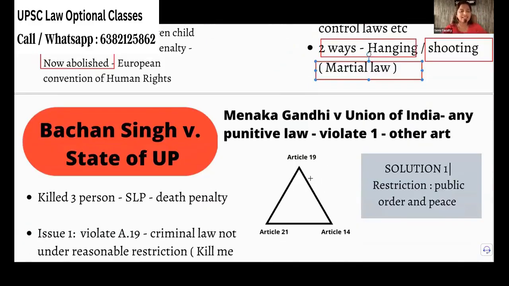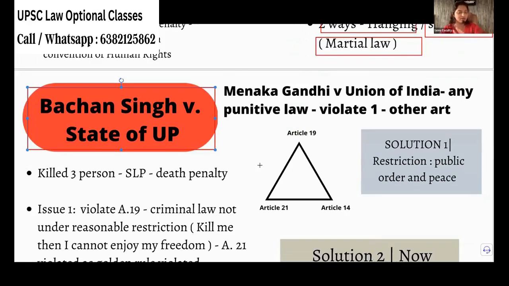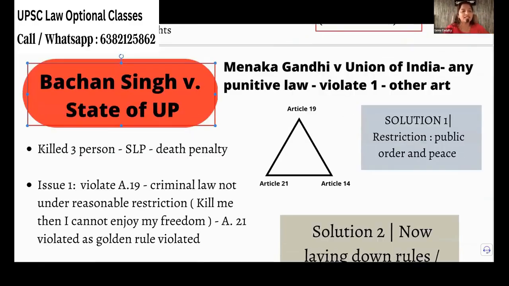Now, what is the legality of the death penalty? We have 2 important cases. First important case is Bachchan Singh versus State of UP. This Bachchan Singh story I will tell you. You would have heard about this case law, but I'll tell you the facts. He has killed 3 persons, and he was awarded death penalty.